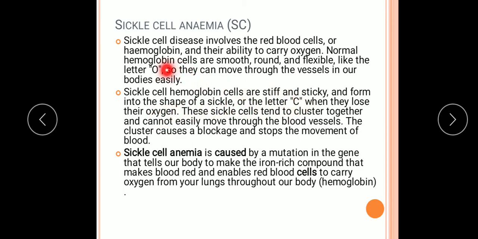So the shape is changed from O to C, and when they lose their oxygen, these sickle cells tend to cluster together and cannot easily move through the blood vessels. The cluster causes a blockage and stops the movement of blood. So this is the problem of sickle cell anemia. It is caused by a mutation in the gene that tells our body to make the iron rich compound that makes blood red and enables red blood cells to carry oxygen from your lungs throughout your body.